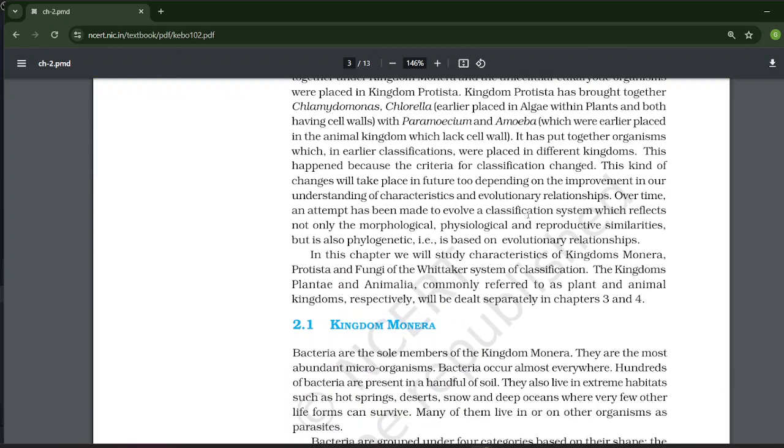In this chapter, we will study the characteristics of kingdom Monera, Protista, and fungi of the Whittaker system of classification. The kingdoms Plantae and Animalia, commonly referred to as plant and animal kingdom, respectively, will be dealt separately in chapter 3 and 4.